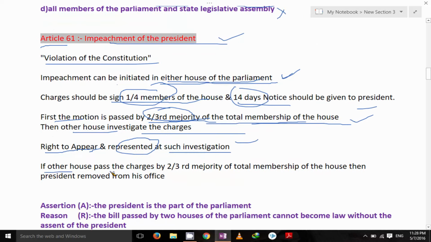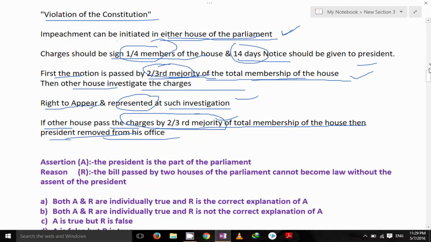If the other house passes the charges by a 2/3 majority of the total membership of the house, then the president is removed from his office. The same majority passes the impeachment, then the president is removed from his office. There are some questions for you.